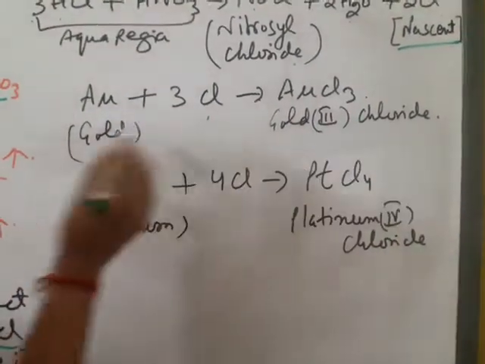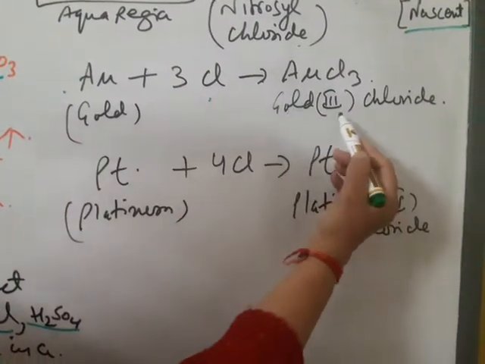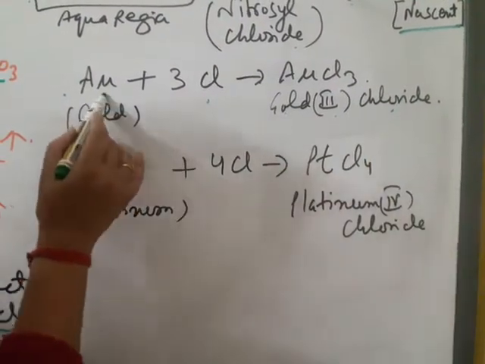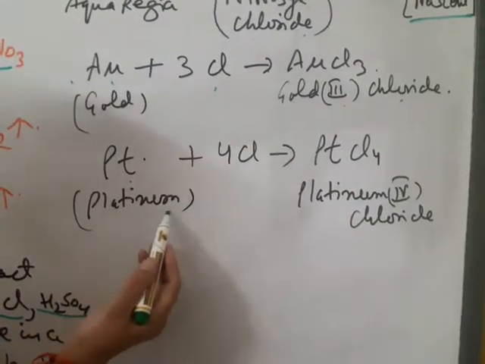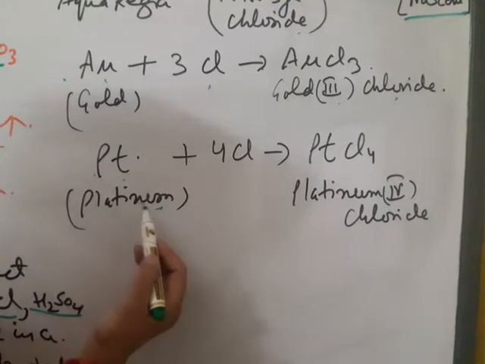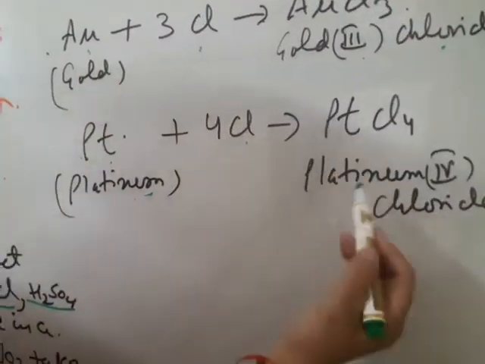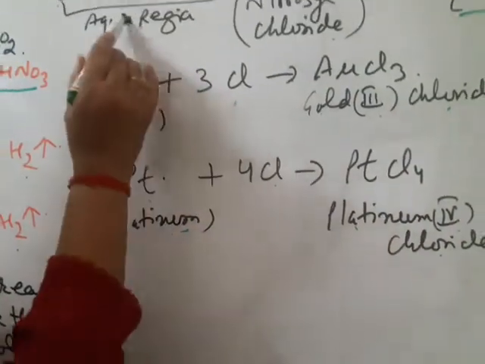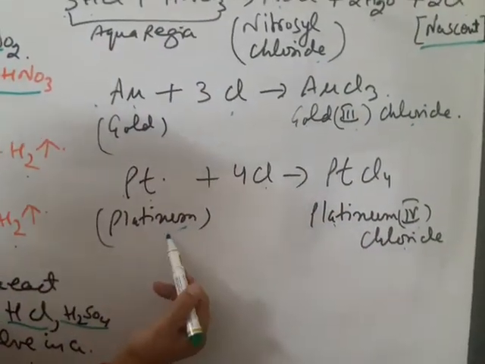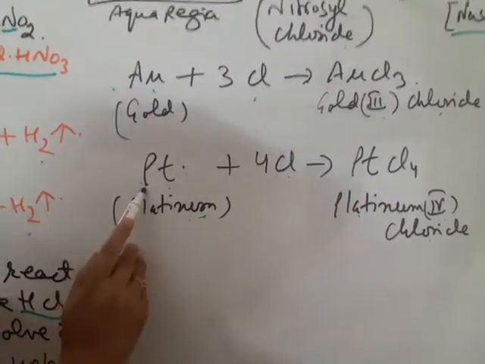Now when this nascent chlorine reacts with gold, it forms gold(III) chloride. Valency of gold is 3 here. It reacts with platinum, valency of platinum is 4 and chlorine is 1, so it forms platinum(IV) chloride. So aqua regia is very corrosive in nature and it corrodes gold and platinum metal.